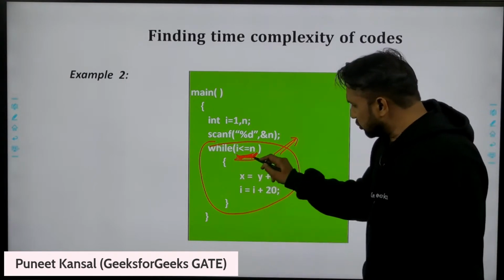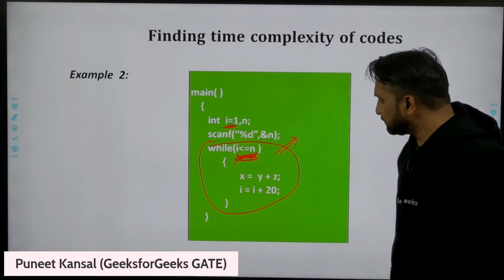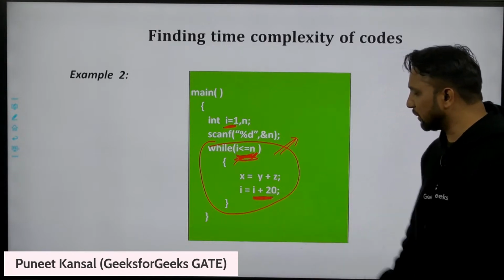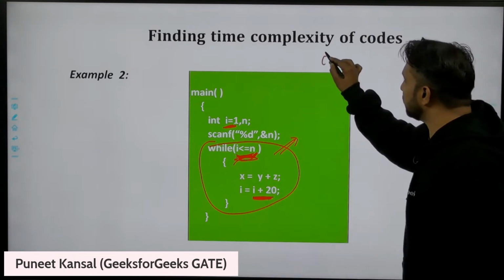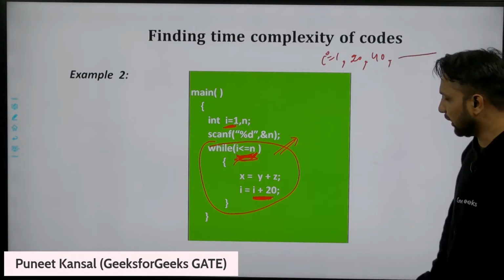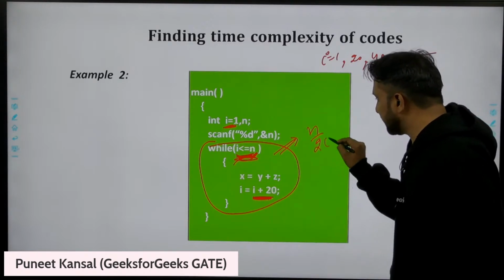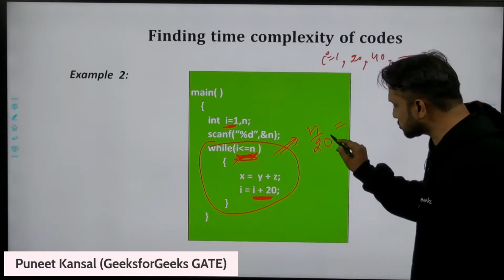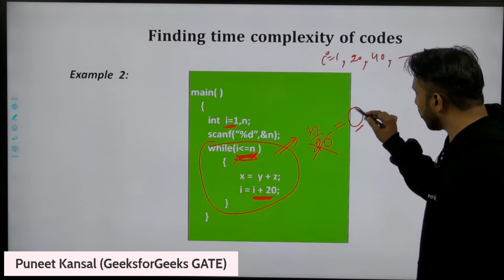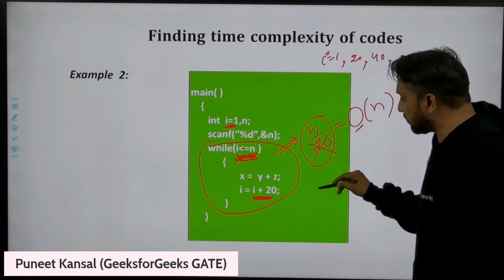How many times will this loop execute actually? Initially the I value starts from 1. Every time I'm incrementing the I value by 20. So initially I will be 1, then 20, then 40, and so on. So actually this loop will take n by 20 time, and this 20 is constant. So this will take approximately, I say order of, meaning approximately n time.